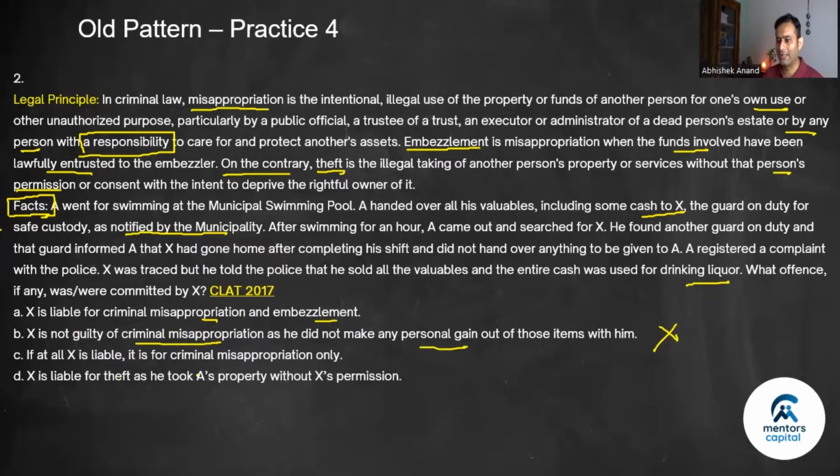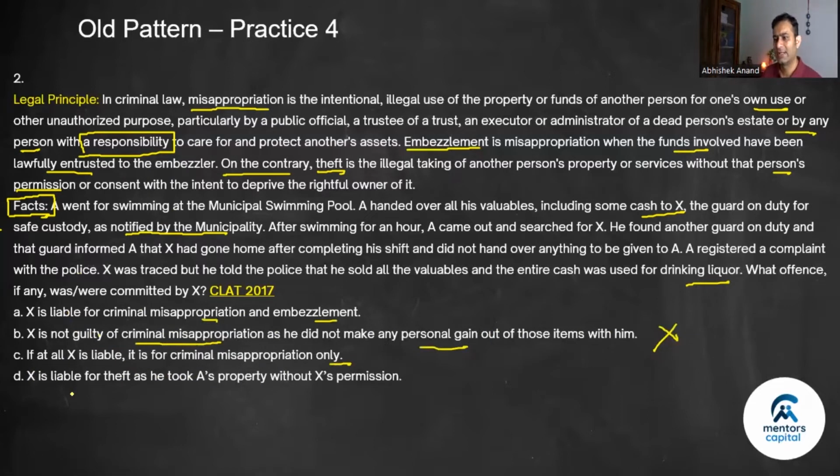If at all X is liable, it is for criminal misappropriation only. See, the language is not that great. It's saying he is not liable. He's more inclined towards "there is no wrong, and if there is, it is only misappropriation." So I have to decide between A and C.